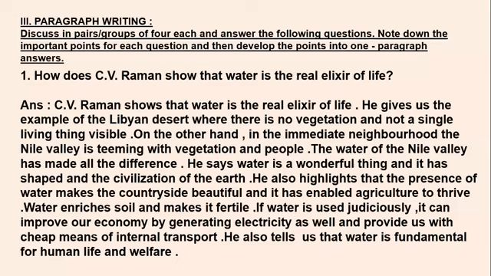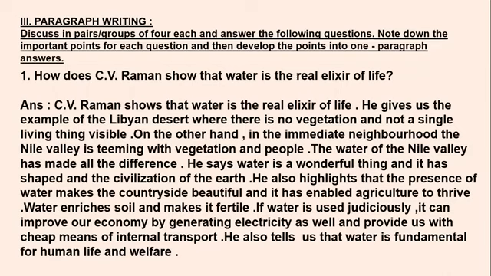First question is, how does C.V. Raman show that water is the real elixir of life? So we have seen here that in this chapter, C.V. Raman shows that water is the real elixir of life, the real magical substance of life. So how does he prove it? How does he state this in this chapter? So let's see the answer.